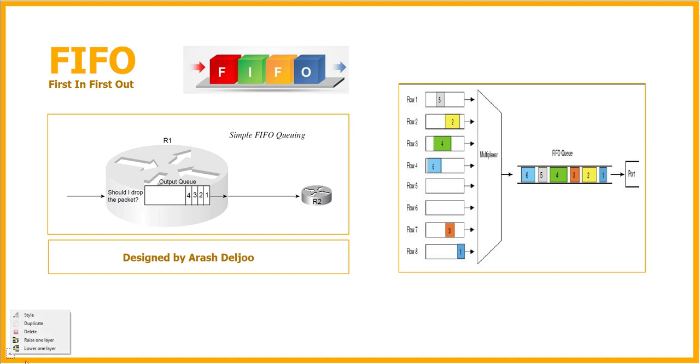Let me review some of the mechanisms that we have, and after that we will learn about FIFO. About congestion management, you know that we are trying to manage the congestion. What does it mean? It means that when we have more traffic than our bandwidth on the output queue, we need to use one queuing mechanism. This queuing mechanism is called a congestion management mechanism, and we can use one of these methods. For example, FIFO is in most cases the default method, and we are changing FIFO to one of these methods, for example PQ or CQ.